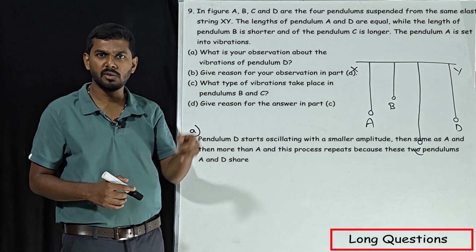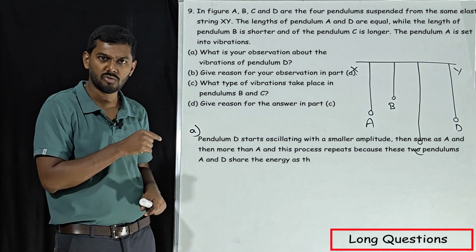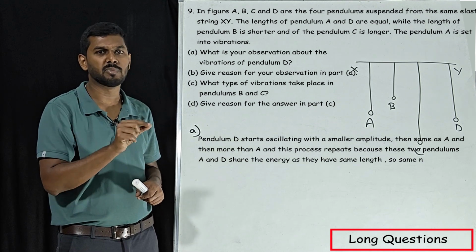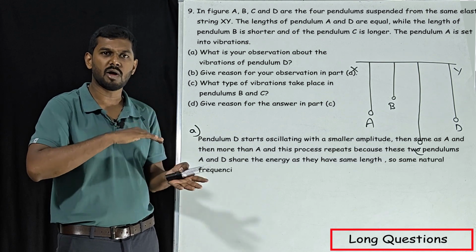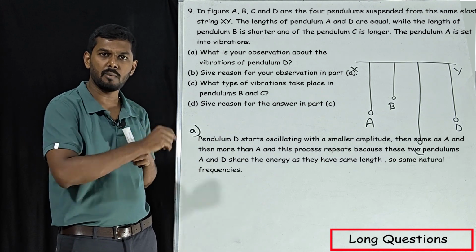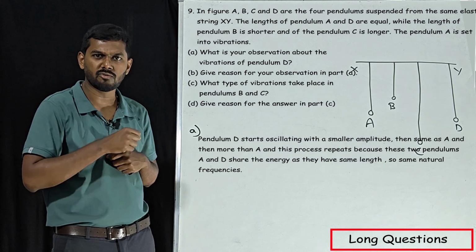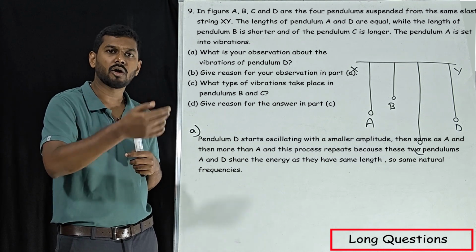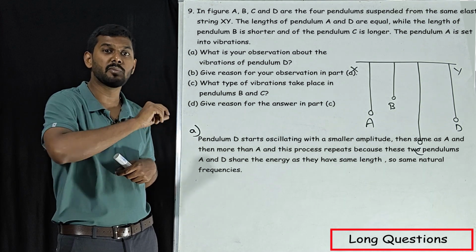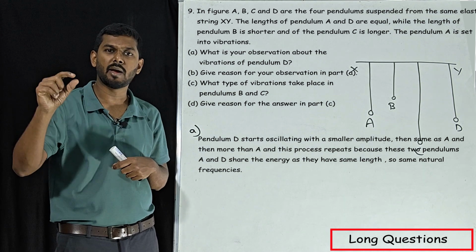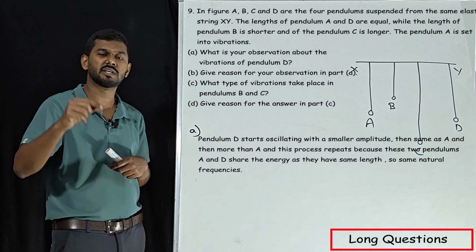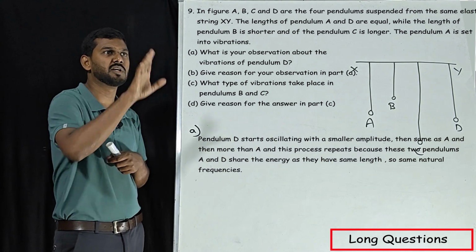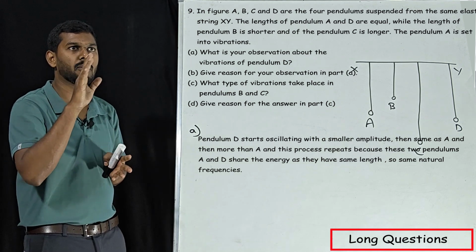Initially, pendulum A oscillates with more amplitude and pendulum D oscillates with less amplitude. After some time the amplitude of oscillation in both A and D will become equal. Finally, the oscillation of D will be maximum, and the amplitude of oscillation in A will be minimum. So this will keep on repeating. This is the observation we have seen in pendulum D.